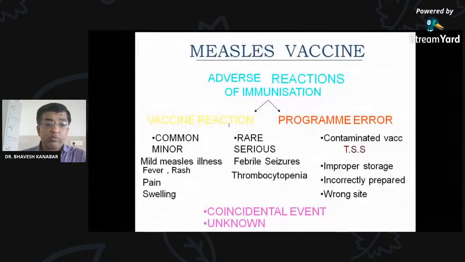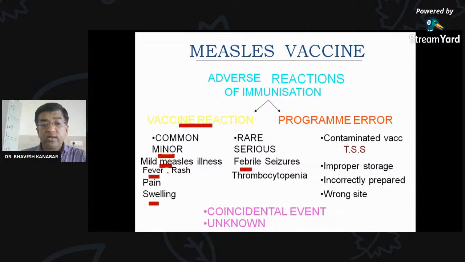Adverse reactions to measles vaccine: common and minor reactions. Vaccine reactions are common and minor, like mild measles can develop, but very rare. Fever, rash, pain, and swelling. Rare or serious complications like febrile seizures or thrombocytopenia are very rare.